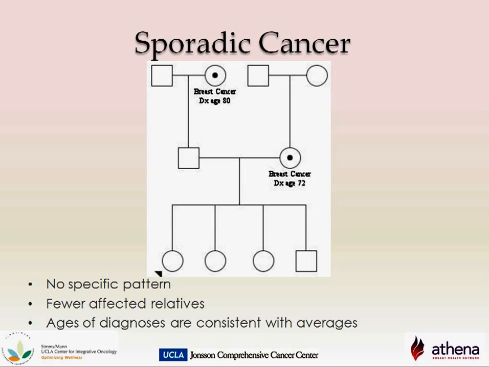In this family, we have the patient's mother with breast cancer at age 72 and the patient's paternal grandmother with breast cancer at age 80. This represents cases of sporadic breast cancer. There is no specific pattern of cancer seen in the same bloodline. There are few family members with cancer, and those who have had a diagnosis were at ages consistent with the average.